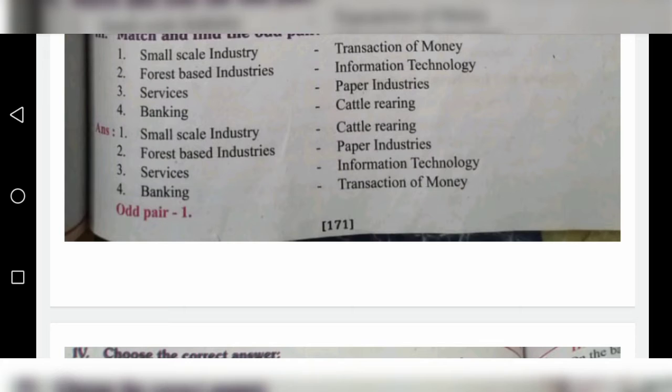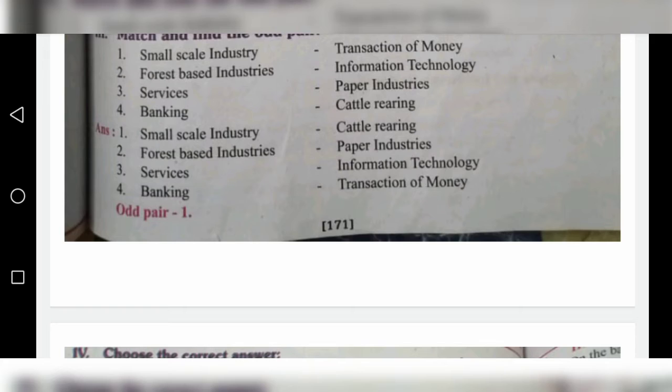First one, small scale industry. For that the answer is cattle rearing. Second one, forest based industry, paper industries, because we get paper from trees. Next one, services, information technology, that is IT. Fourth one, banking. What is the use of banking? Transaction of money.